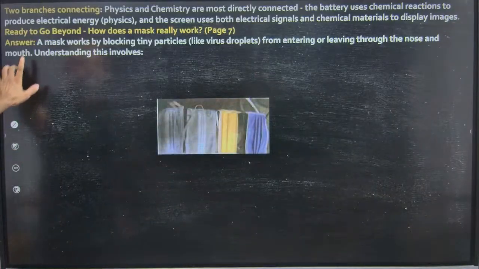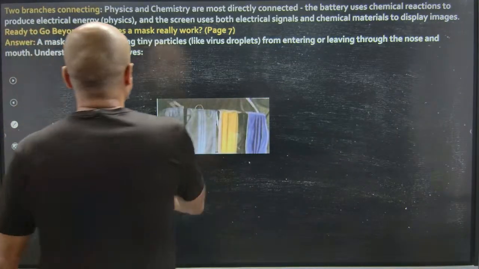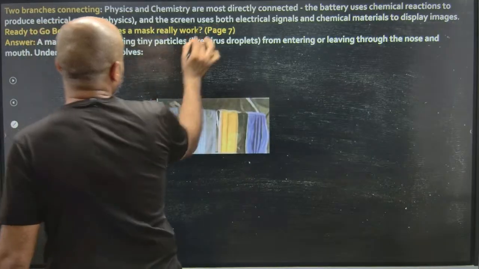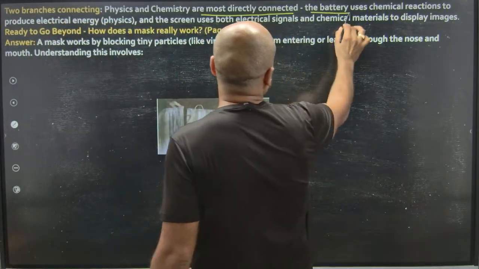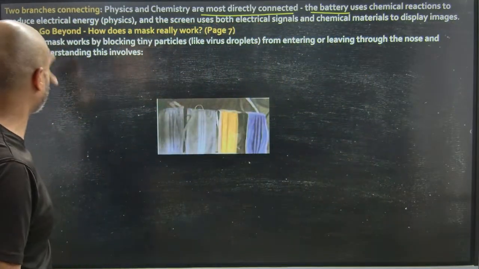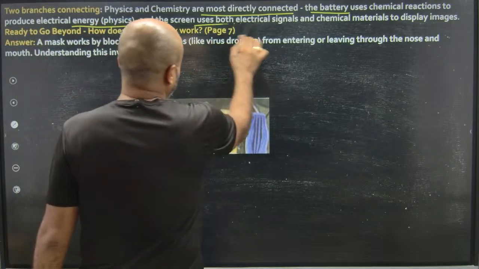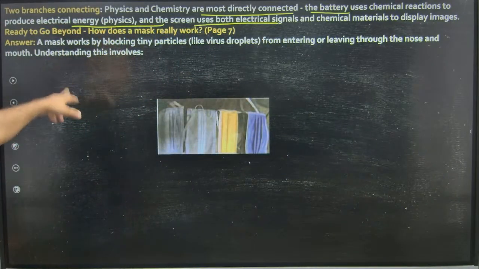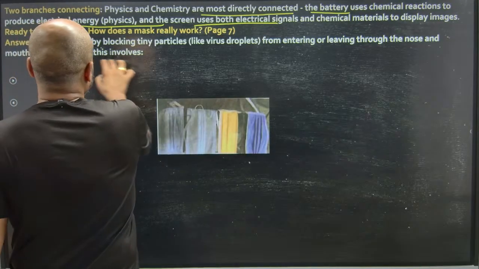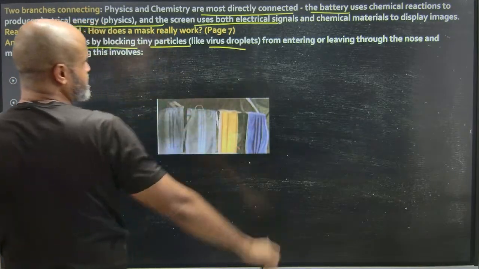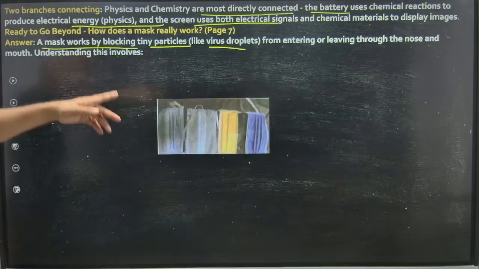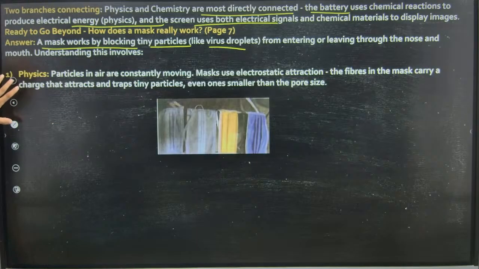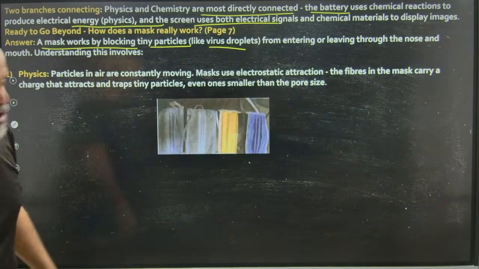So these are the things that we have. Two branches: physics and chemistry. Physics and chemistry are most directly connected. The battery uses chemical reactions to produce electrical energy, and the screen uses both electrical signals and chemical materials to display images. A mask works by blocking tiny particles like virus droplets from entering or leaving through the nose and mouth. So understanding this involves physics, obviously.